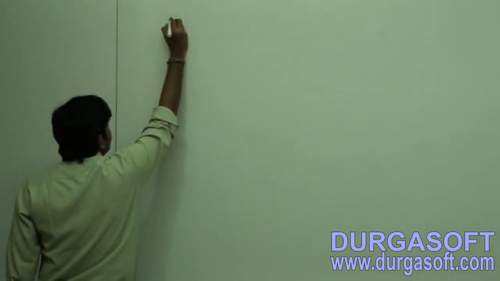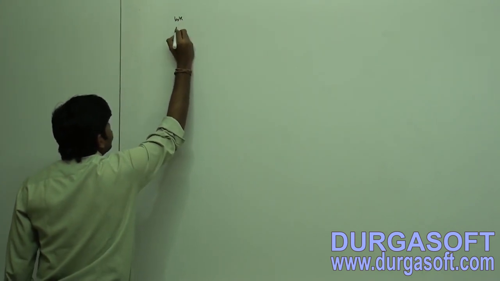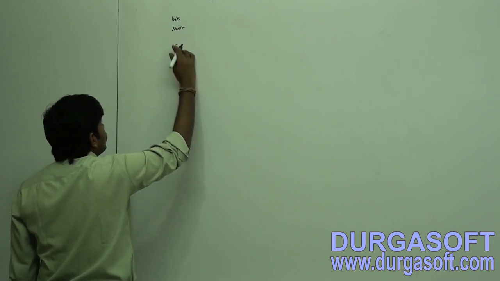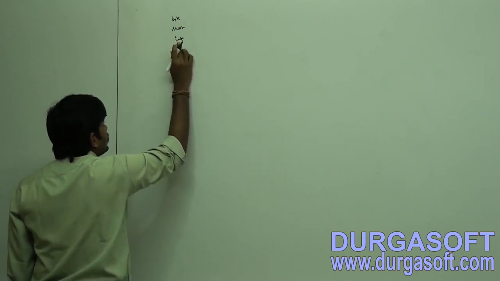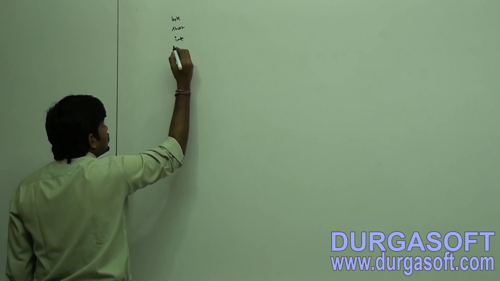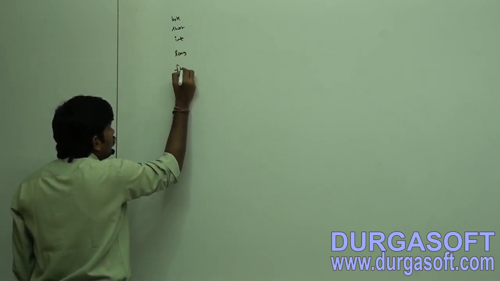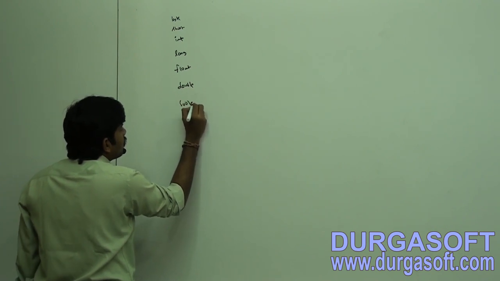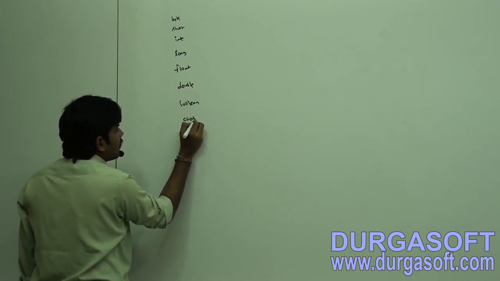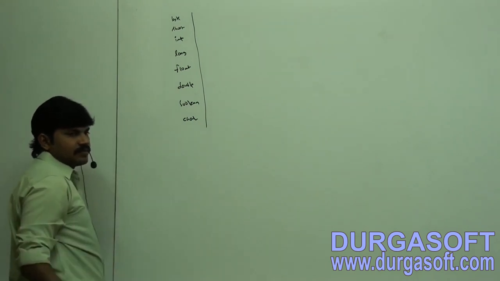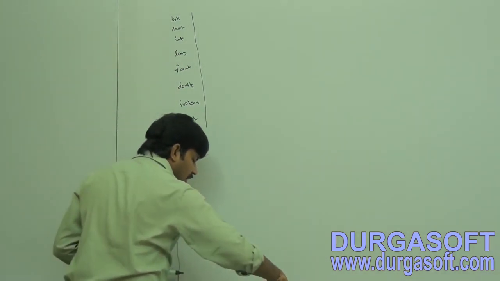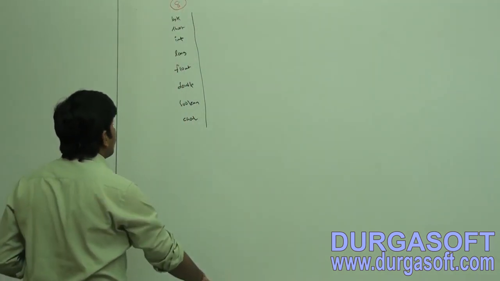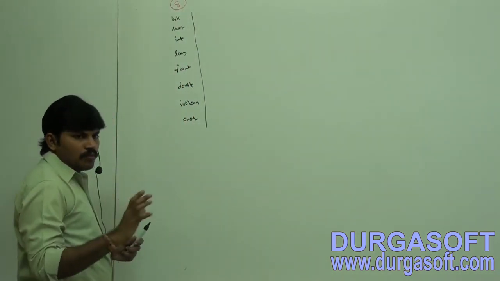Just observe. byte, short, int, long, float, double, boolean, char. How many are there? 8 are there.